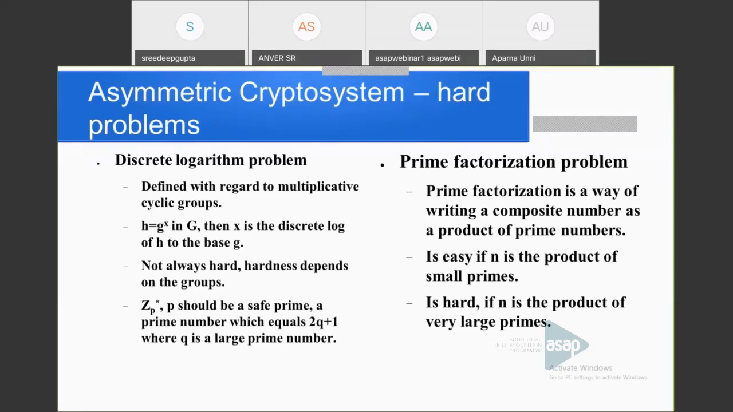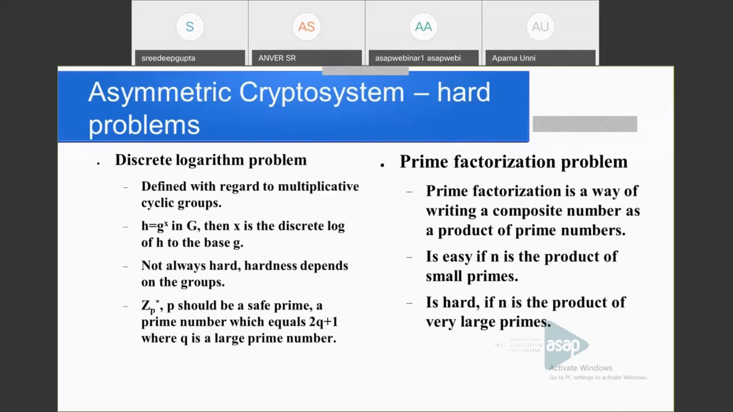So every element in the group G can be written as h is equal to g raised to x in G. Then x is the discrete log of h to the base g. Okay. The next point: it is not always hard. The hardness depends on the group. When does it become hard? Suppose the group is Zp star.